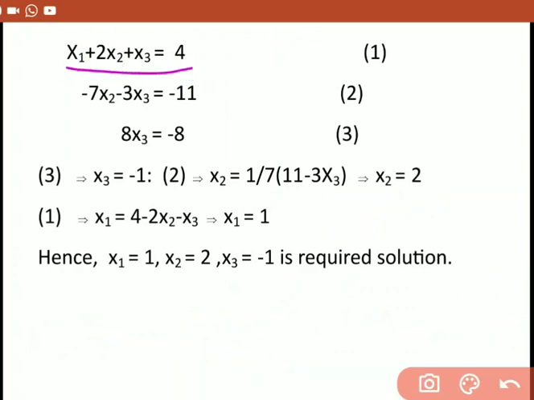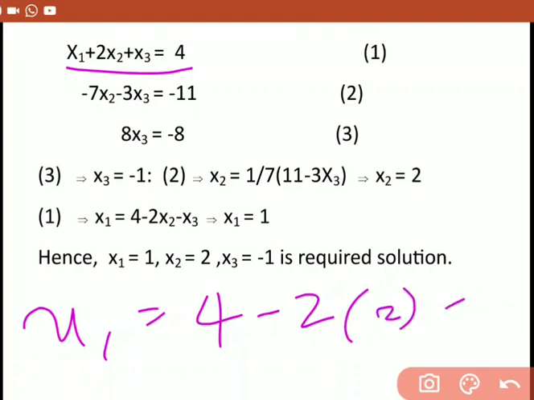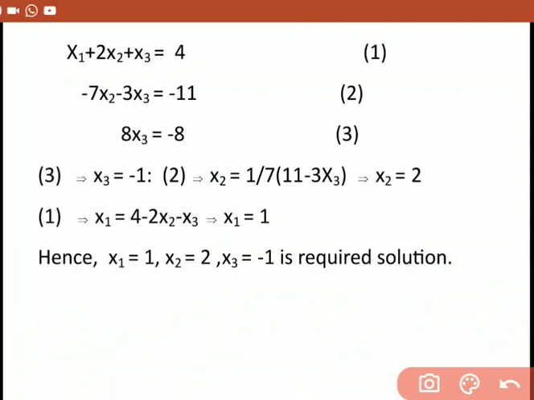Similarly, equation 1 implies x1 is equal to 4 minus 2 x2 minus x3. So you have to substitute: 4 minus 2 x2, x2 is 2, then minus x3, x3 is how much here? Minus 1, so minus into minus is plus 1. 4 minus 4 gets cancelled, so it is plus 1. So we have x1 is equal to 1. Hence we have x1 is equal to 1, x2 is equal to 2, and x3 is equal to minus 1 as the required solution.